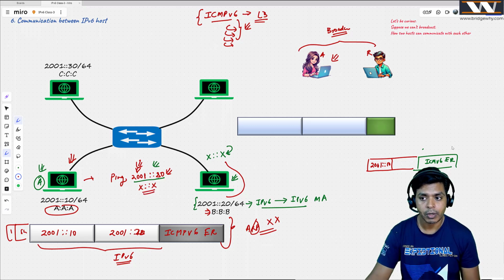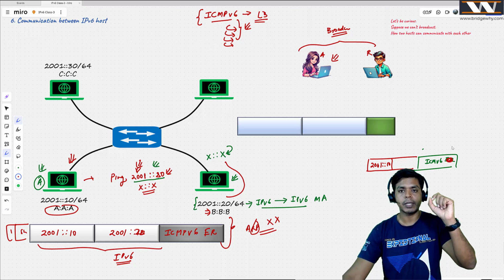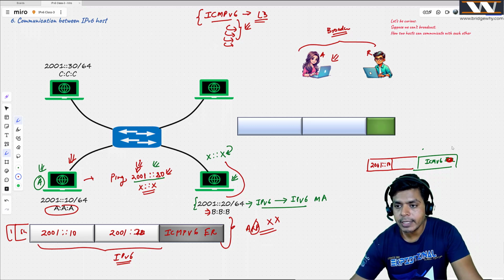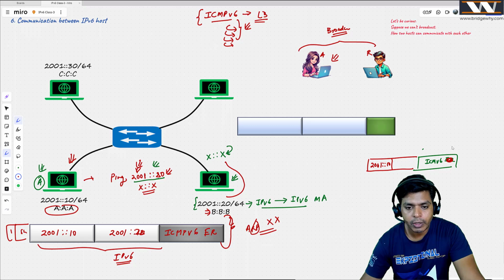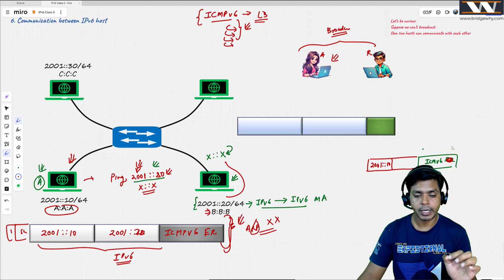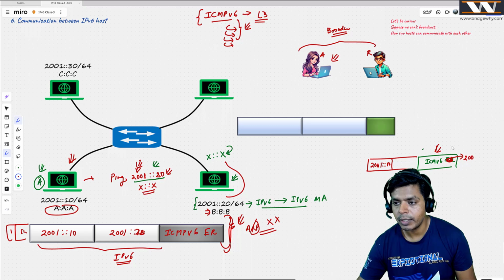See what problem we want to solve. And by the way, this is not an echo request message. At the end of the day, we need our messages here, right? So Anjali is saying, see, this packet cannot go until and unless I have the MAC address. I want to know the MAC address corresponding to 2001::20. So that is why I have created a new ICMP version 6 message in which I have written what is the MAC address corresponding to 2001::20, right? This is the letter I have written. This is my ICMP version 6 message.